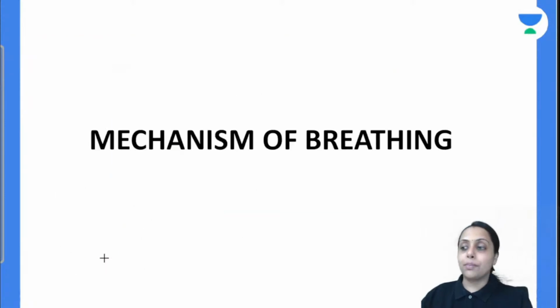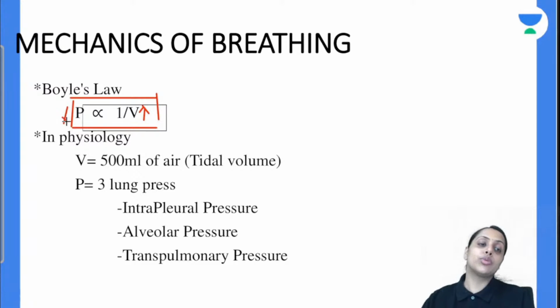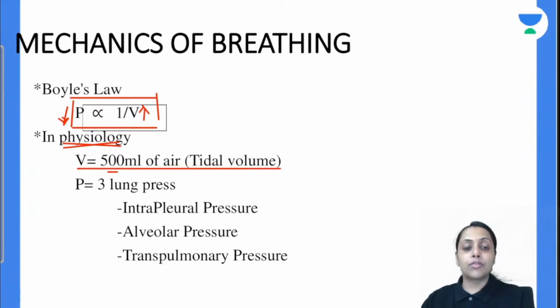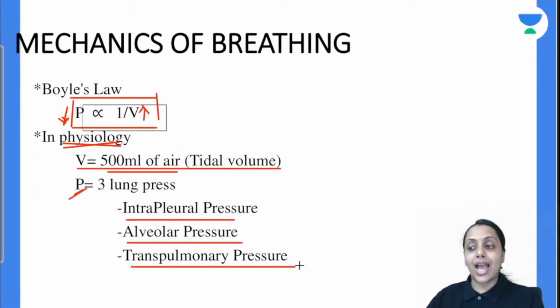Moving further to the mechanism of breathing. To understand that, first of all, coming to Boyle's law, what does Boyle's law state? It states that pressure is inversely proportional to the volume. If volume increases, pressure is going to decrease. Now we come to our respiratory physiology. So the volume out here is the tidal volume of 500 ml. And for pressure, we are talking out here about 3 pressures: intrapleural pressure, alveolar pressure and transpulmonary pressure. So we will discuss 3 pressures: intrapleural pressure, alveolar pressure and